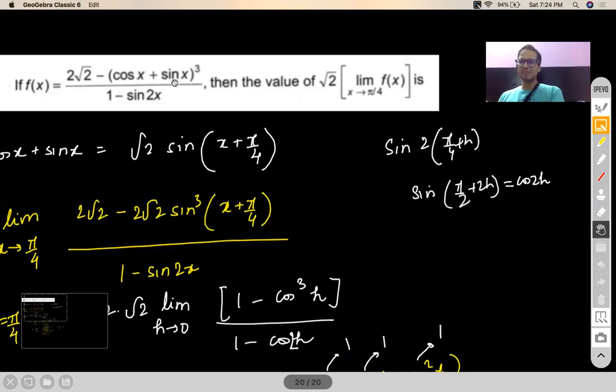You'll expand sine pi by 4 plus h. Then you'll collate the result. Then you'll cube it. That would be a lengthier task. Definitely you can do it without using harmonic form. Harmonic form is just a convenient way to get the problem done. Correct, yes. So you try this out, and let me know whether you're getting the result.